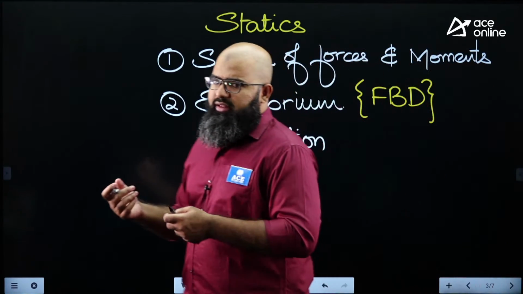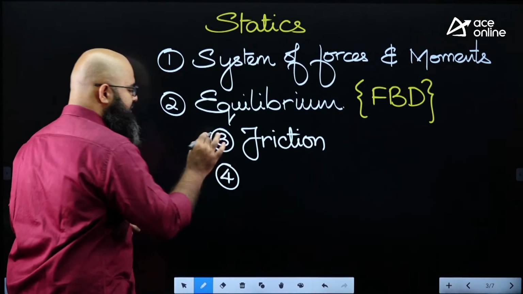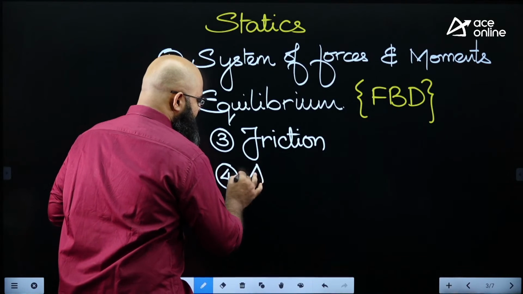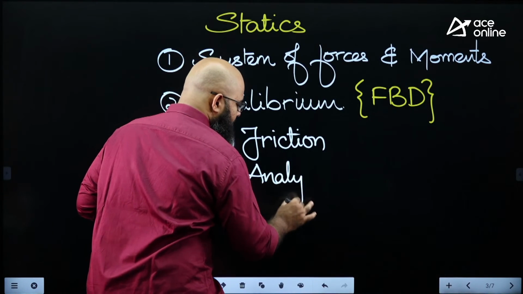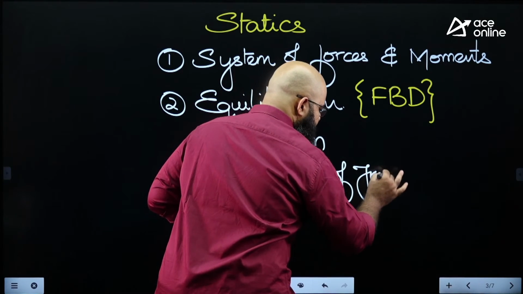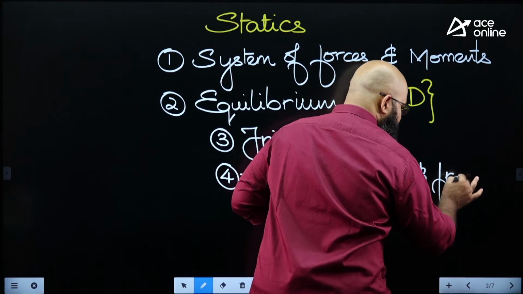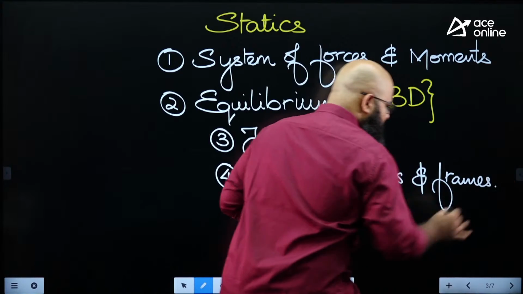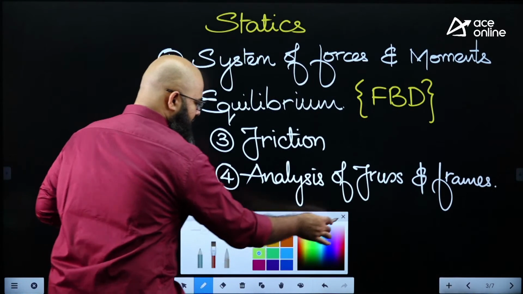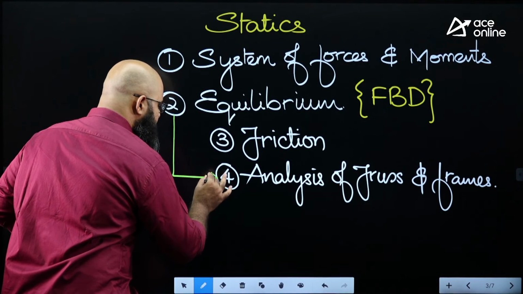Moving further, the fourth chapter is specifically only for mechanical people. This chapter is known as analysis of trusses and frames. It is an offshoot of equilibrium.